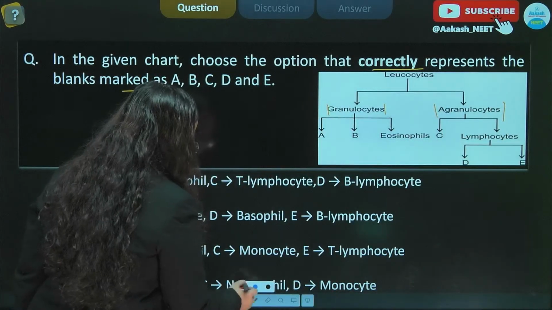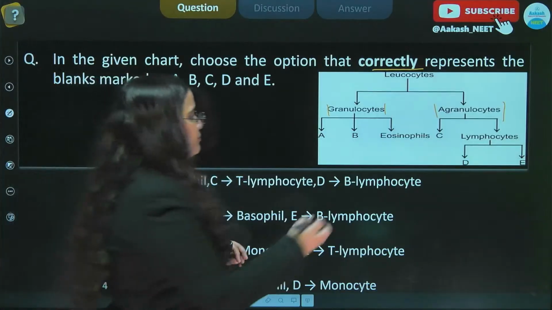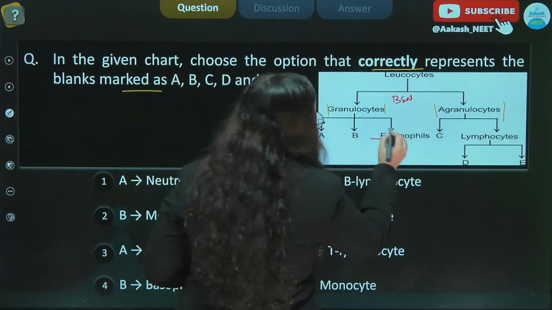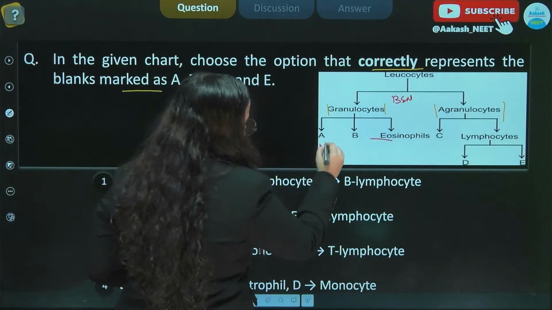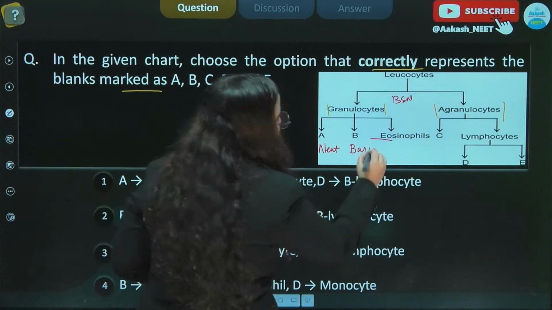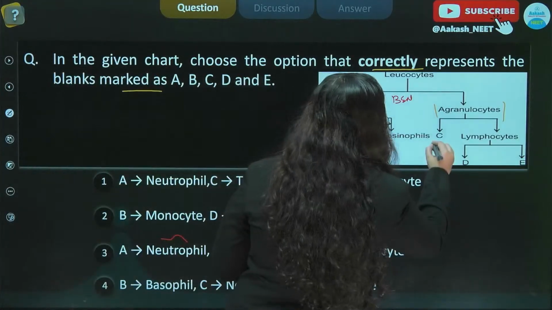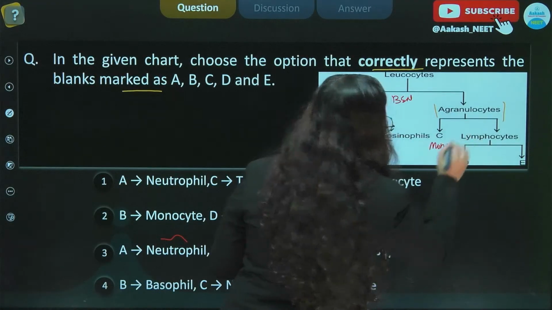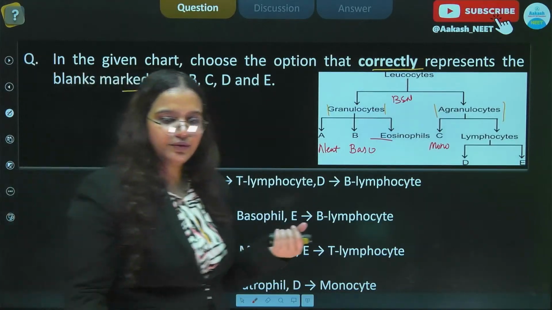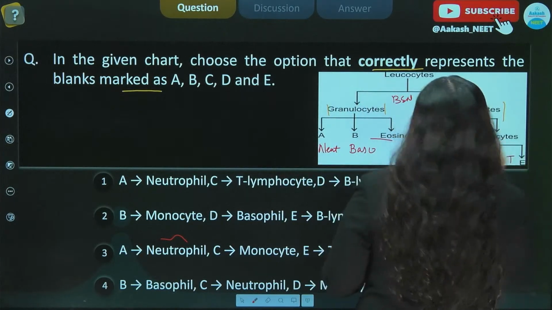So we already learned that the granulocytes will be neutrophils, eosinophils and basophils, and here we can already see we have the eosinophils. So A should be neutrophils, B should be basophils, and under agranulocytes we have the monocytes and the lymphocytes, and lymphocytes can be further categorized into B lymphocytes and T lymphocytes.